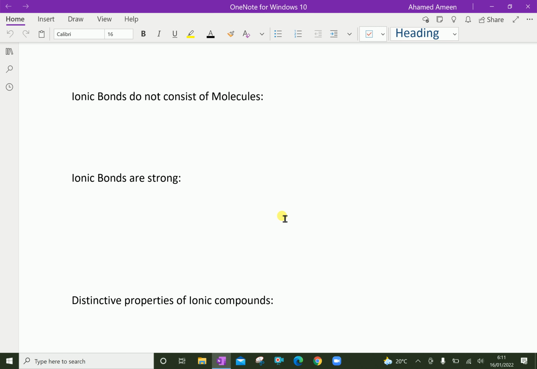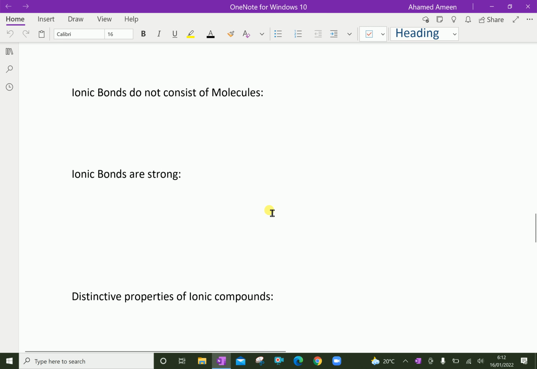Within the crystal, each sodium cation is surrounded by 6 chloride anions. At the same time, each chloride anion is surrounded by 6 sodium cations. As a result, the attractive forces between oppositely charged ions are significantly greater in a crystal than they would be if the sodium cations and chloride anions existed only in pairs. That means ionic bonds are very strong.